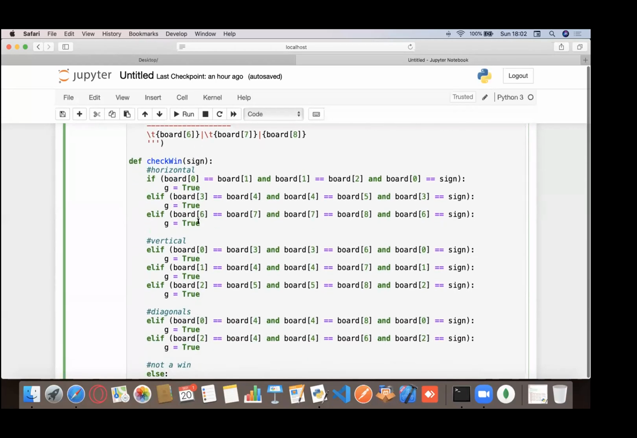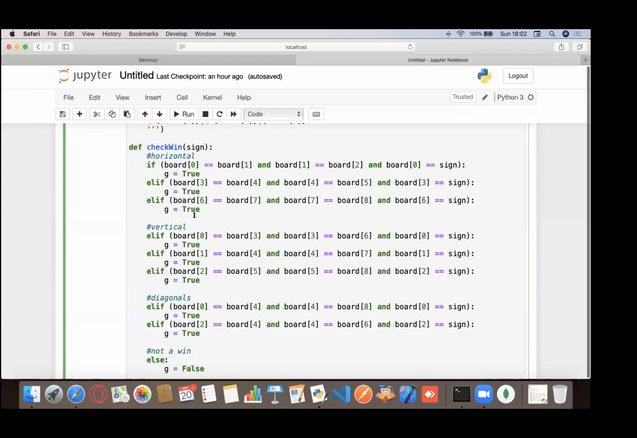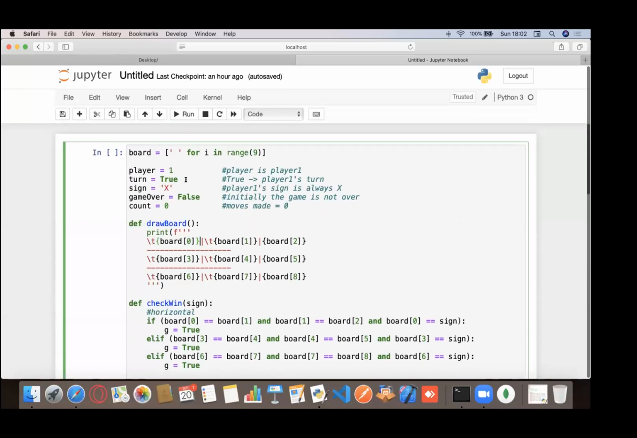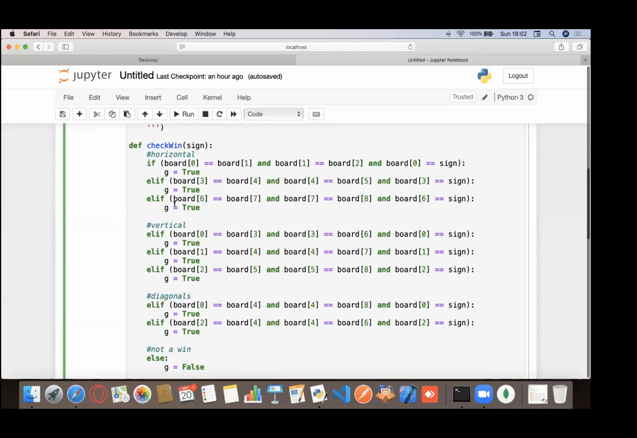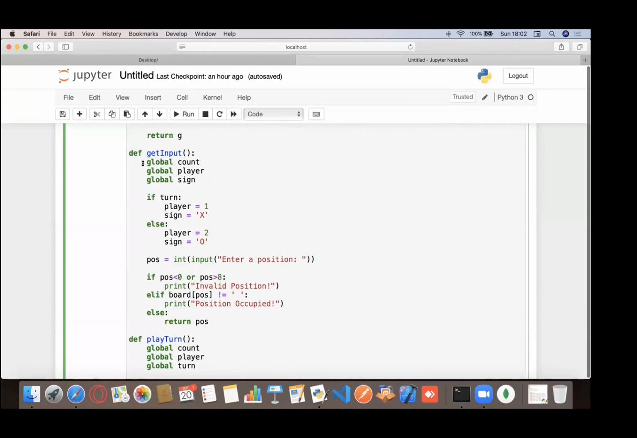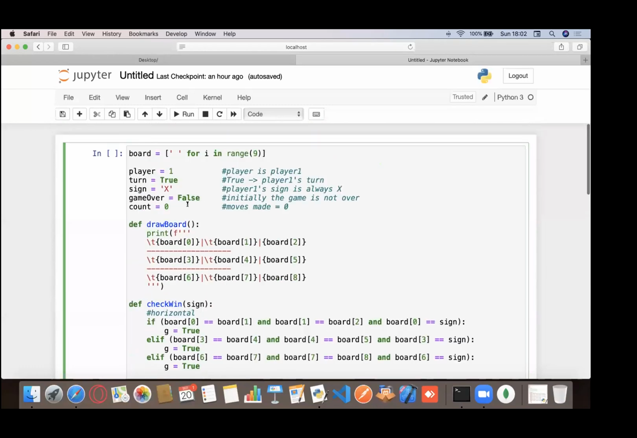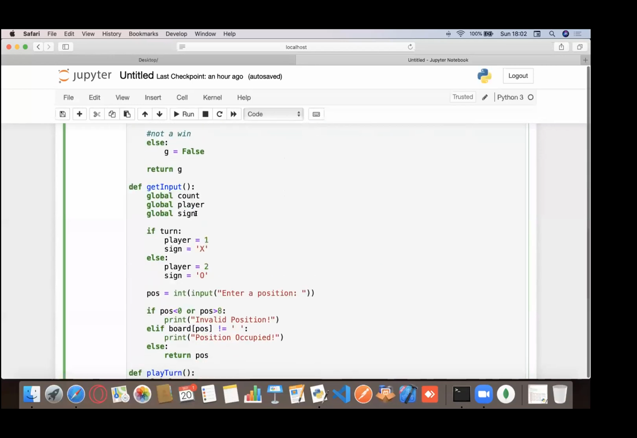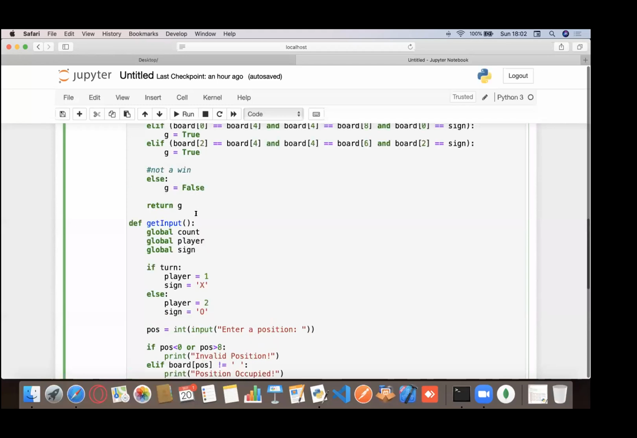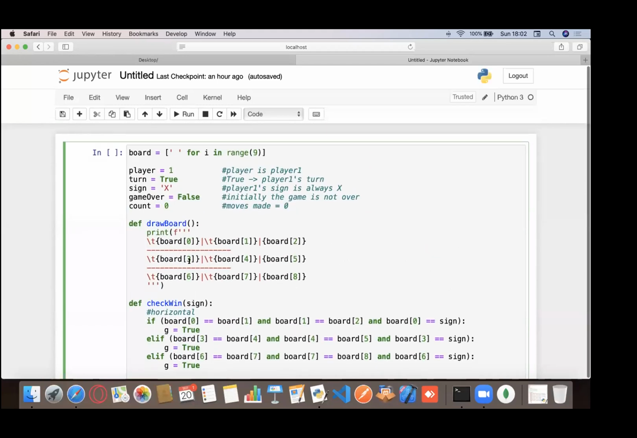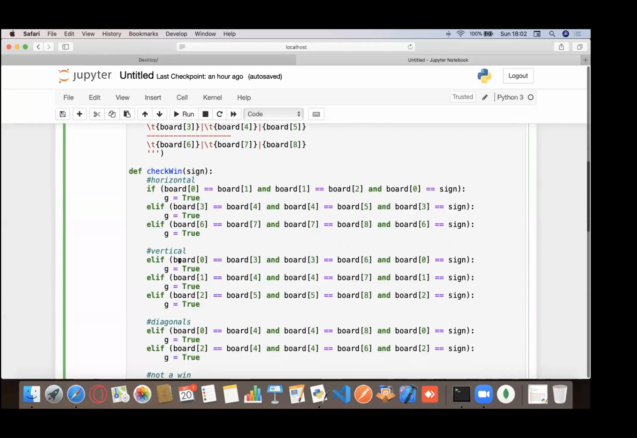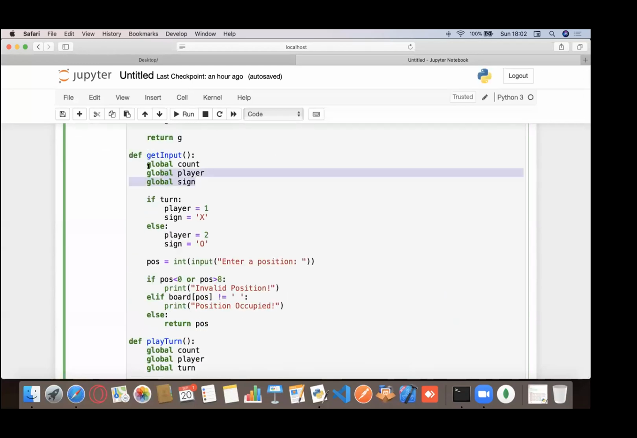Then there's this check win function, and this check win function, as I explained earlier, only tells me if someone has won. The get input function is kind of complicated, and it's the first complicated function that we have encountered. So right now it gets access to the count, player, and the sign variable, and has the ability to change it. If I have not added global, it could only read it. Like I didn't actually add global board to this draw board function, so it can only read it, but it won't be able to change it. To be able to change it, that's when we need global, for a read and write access.